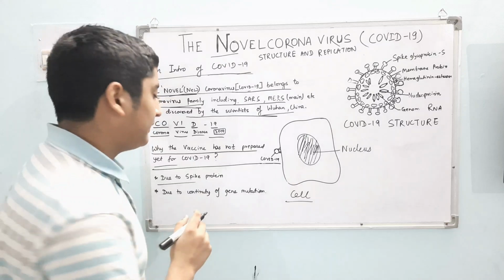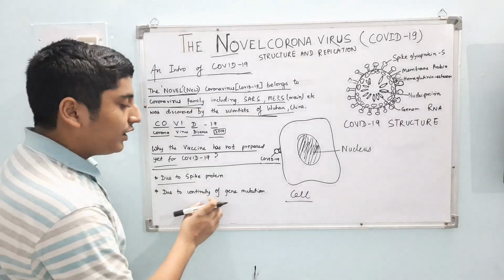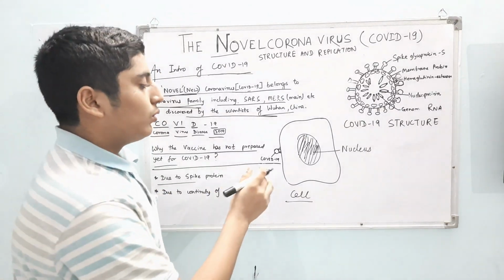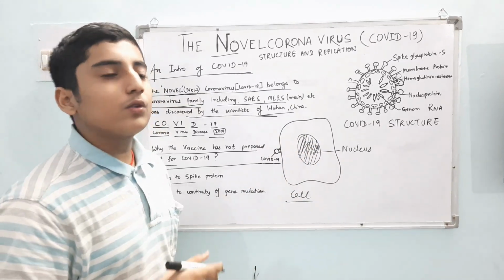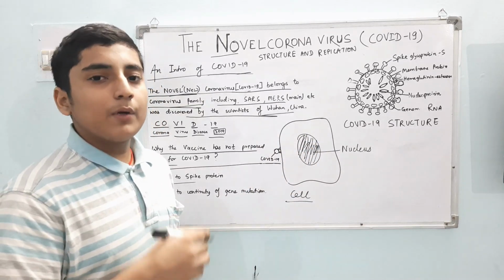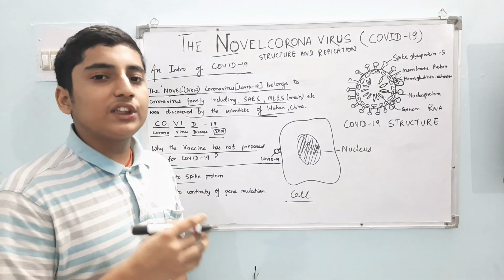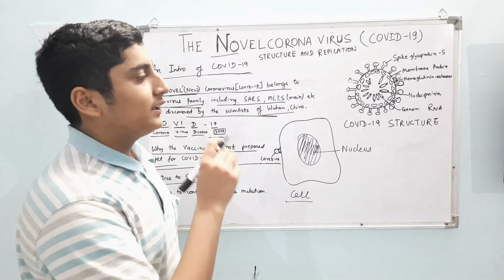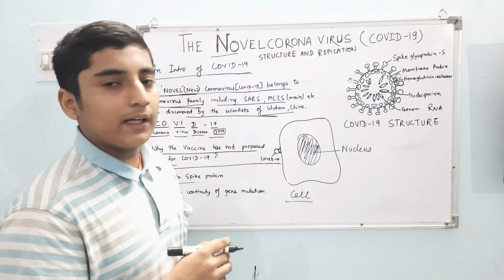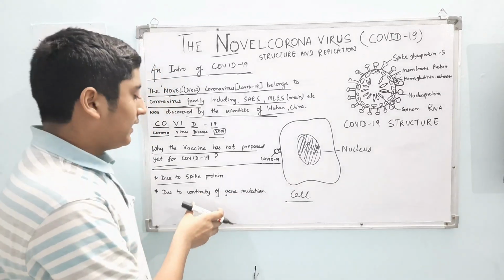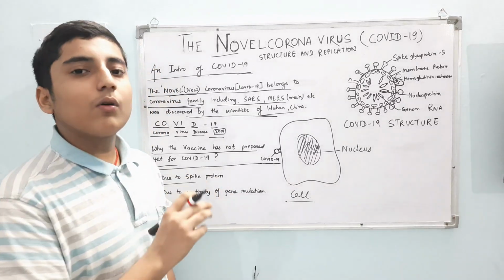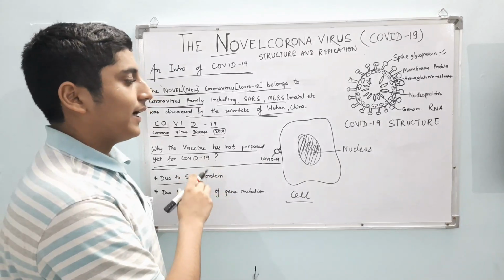And the second main reason is the continuity of the gene mutation. The COVID-19 continues the mutation process. It continues to change the structure of its genetic material, that is genome RNA. So these are the main factors. That's why the vaccine for the COVID-19 has not been prepared yet.